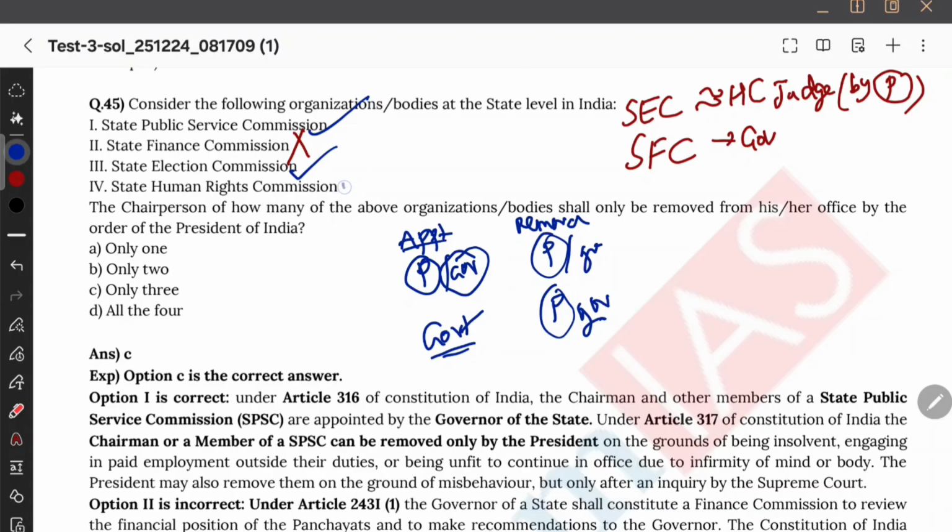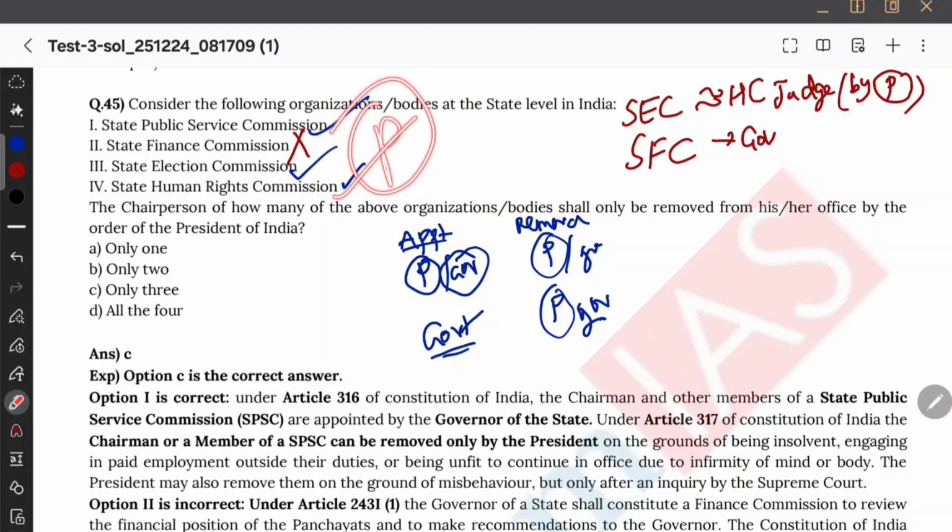Can I tell you one logic? Removal, for whatever bodies I have seen, it is always the President. Okay, except State Finance Commission, all other bodies are removed by the President only. Therefore option C, only 3. Not only this, in general also I have observed that all of them are removed by the President.